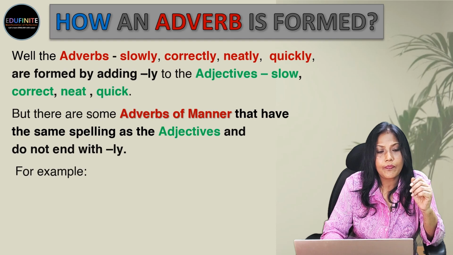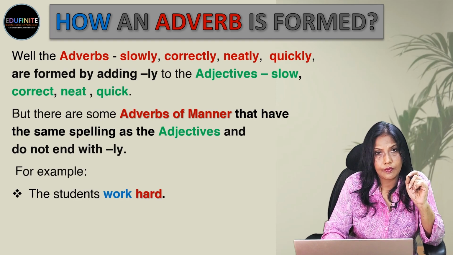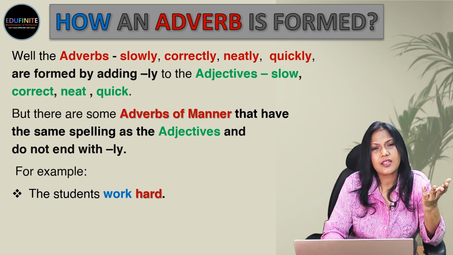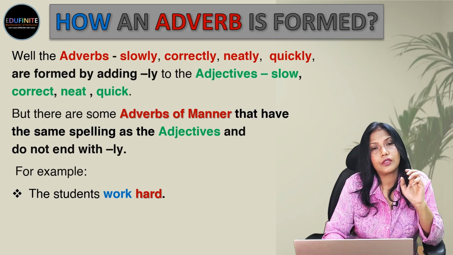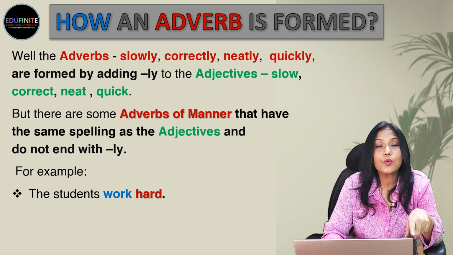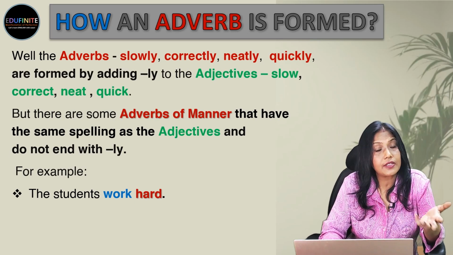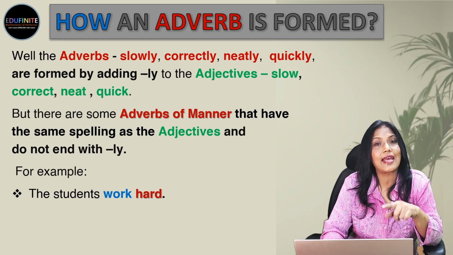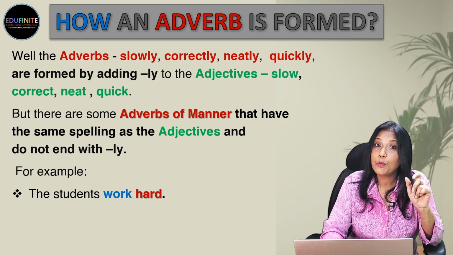But if it's qualifying a noun, then of course it will be an adjective. For example, the students work hard. Now we know hard is an adjective. The sum is very hard. So we're telling about the sum. So that's an adjective over there. But over here we are saying students work hard. The effort they are putting in. What effort? Hard. Hard effort. Lot of effort. So hard is an adverb in this sentence as it's qualifying the verb work.